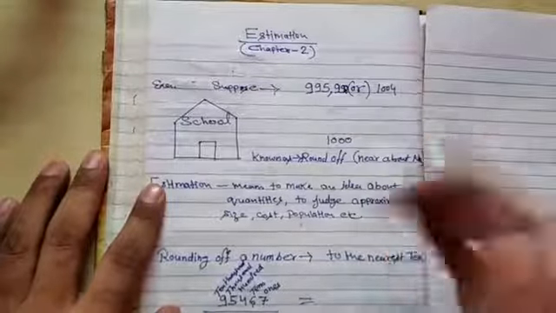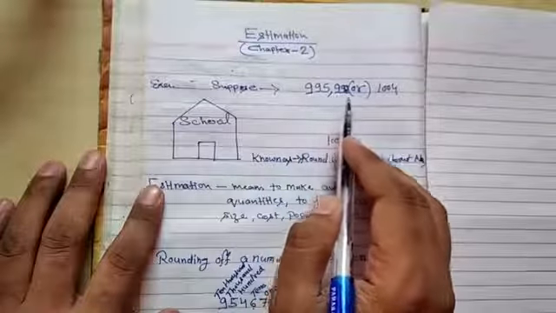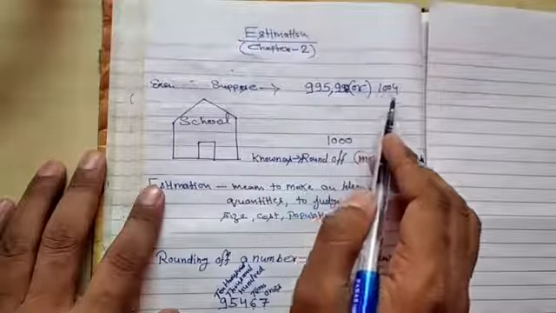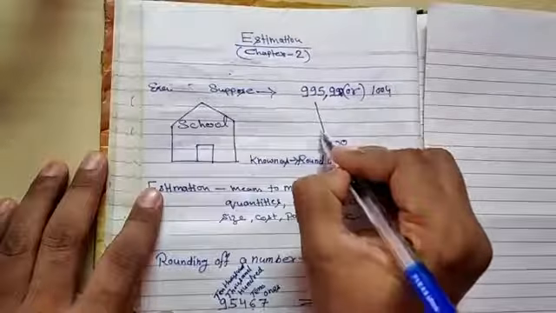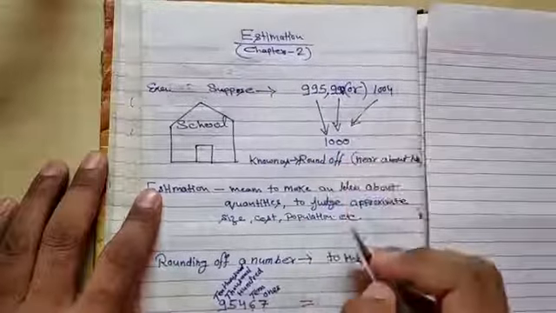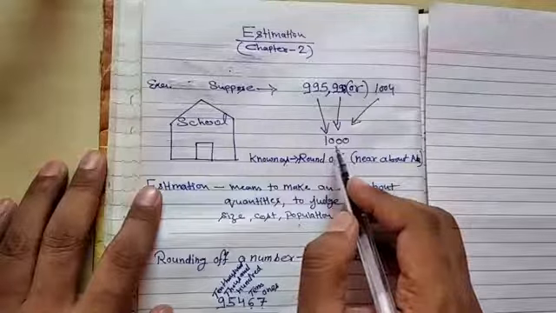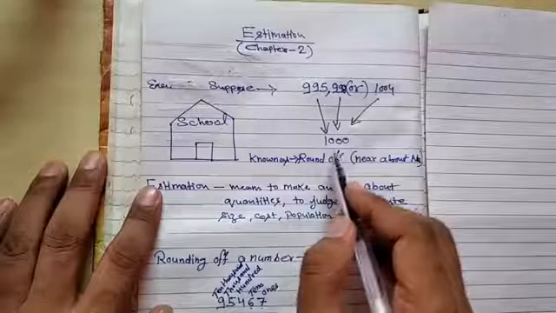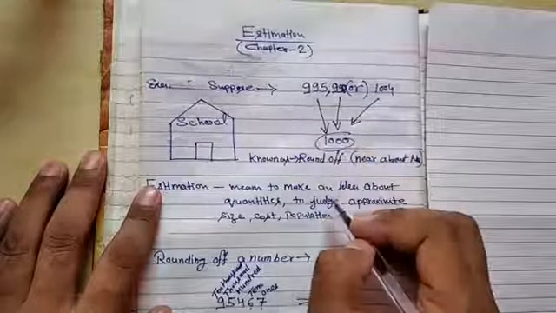Suppose it may be 995, 998 or 1004. So approximately it will be called 1000, meaning the strength of school students will be 1000.